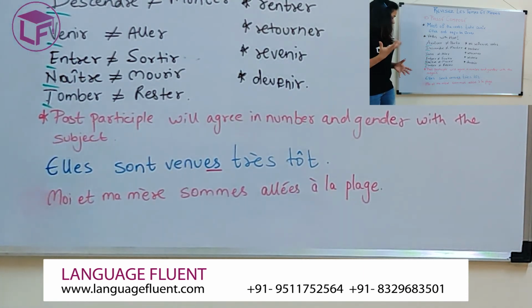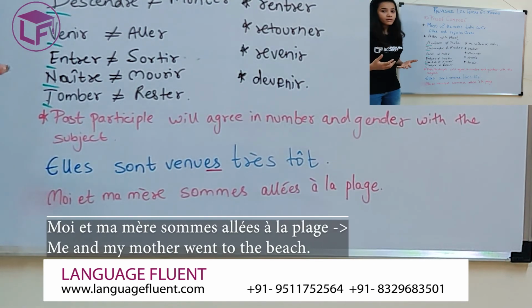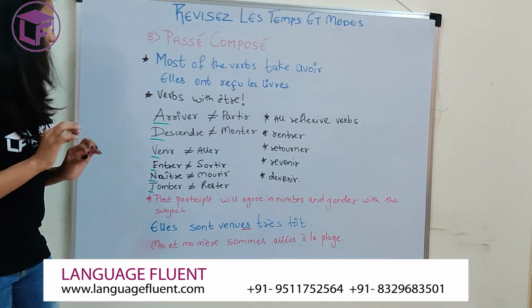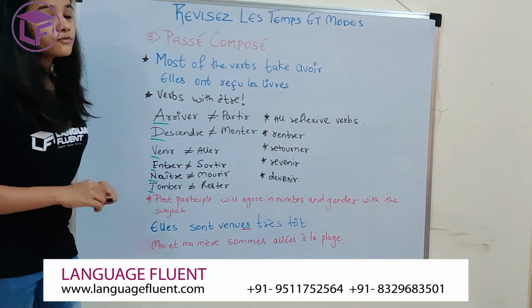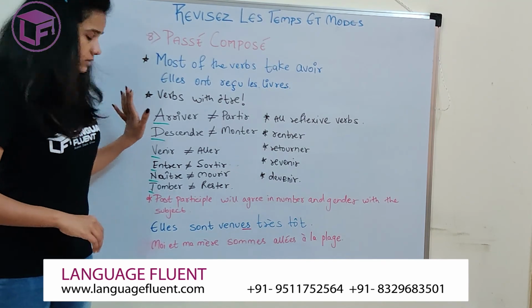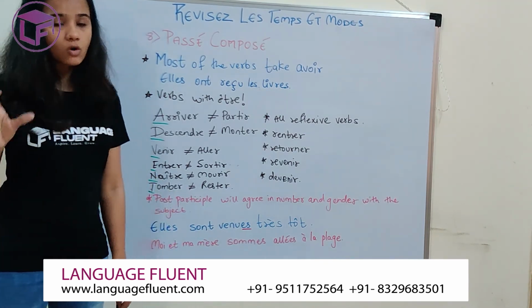Lastly, when I say moi et ma mère, nous sommes allées à la plage, we went to the beach. Allé is the past participle of aller, to go. It falls in my ADVENT list, hence I have to use my être auxiliary, which I have put here, sommes.